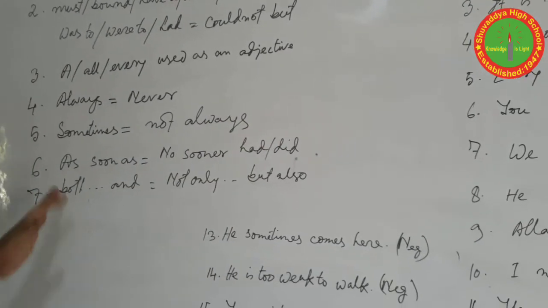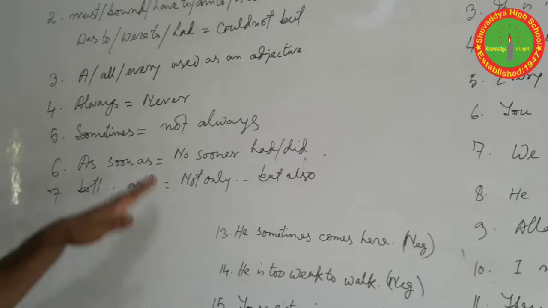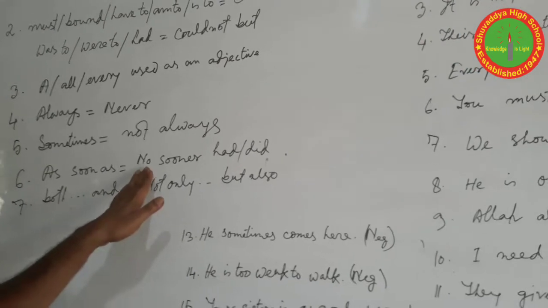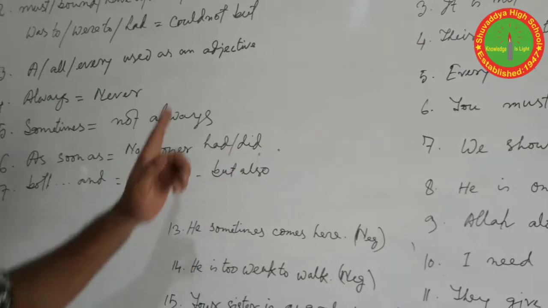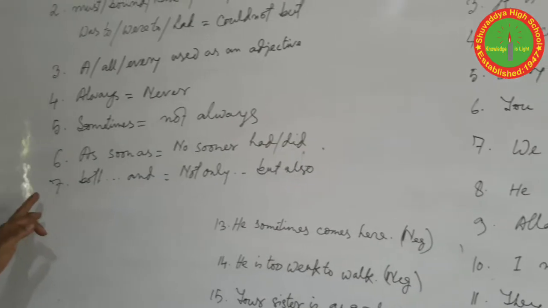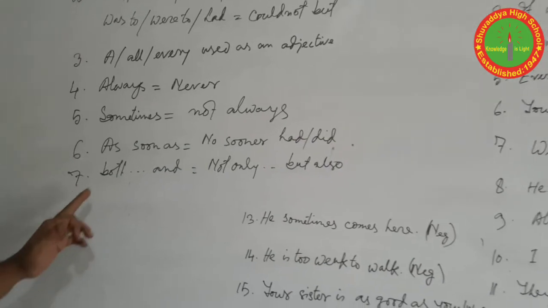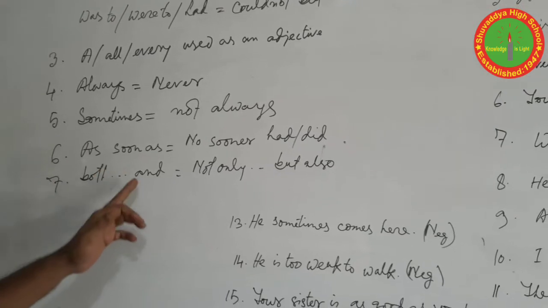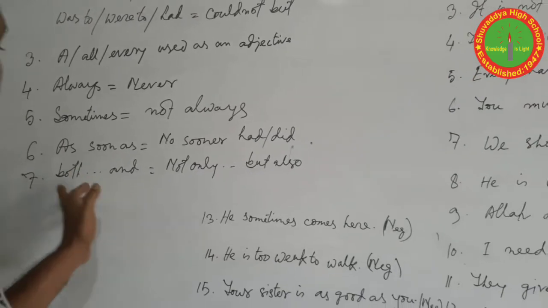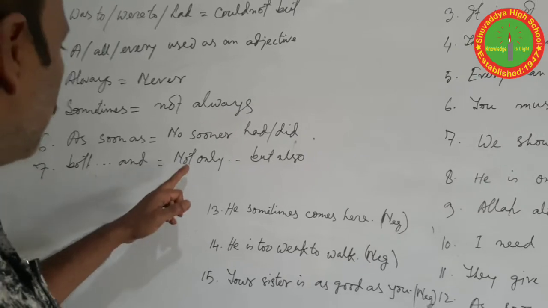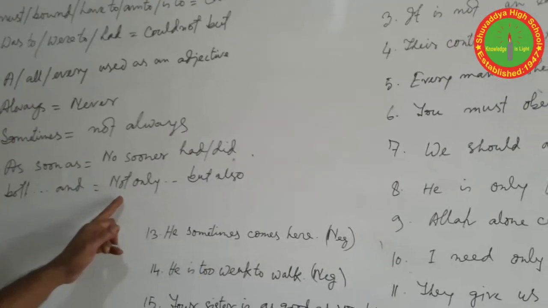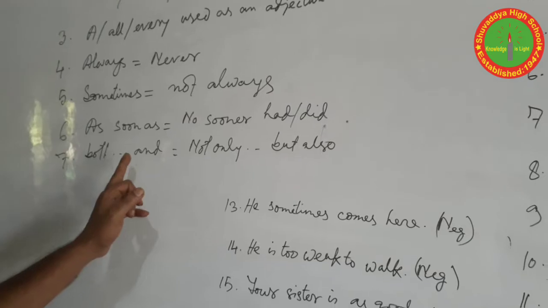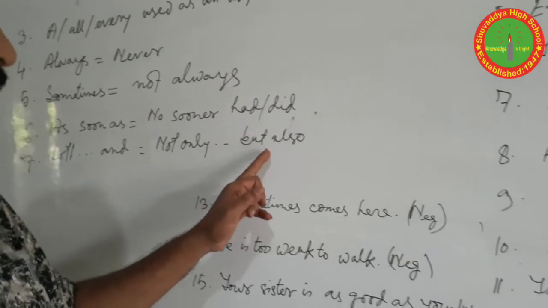Number 6, if the sentence starts with as soon as, then we change it to the negative one: no sooner had or did. Rule number 7, both, and, then instead of both you should use not only, and is used for but also.